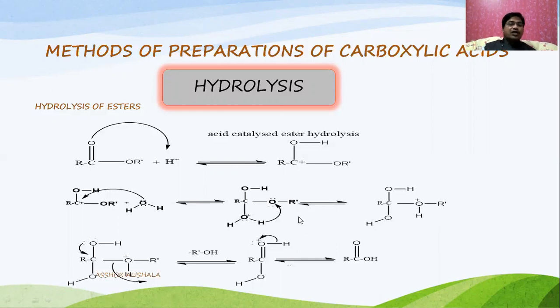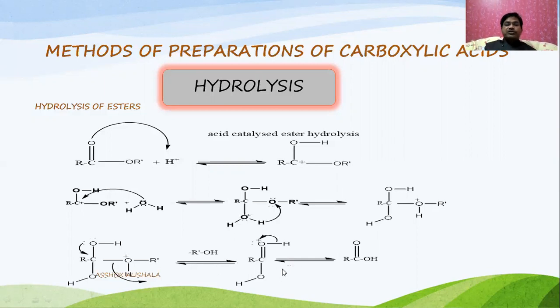The lone pair of electrons on this oxygen, there are two lone pairs, again shifts to between the carbon and oxygen. At the same time, the elimination of the alcohol takes place.